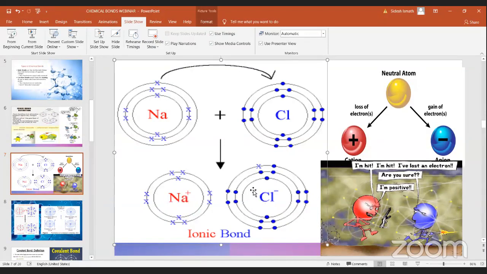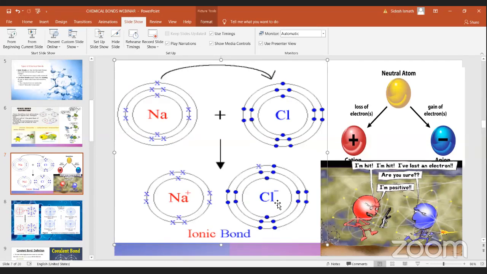And when you are taking chlorine, chlorine is gaining electrons, so this is known as anion. Normally chlorine's electron configuration is 287, and since it needs one more to make it stable, it is getting one electron from the sodium.